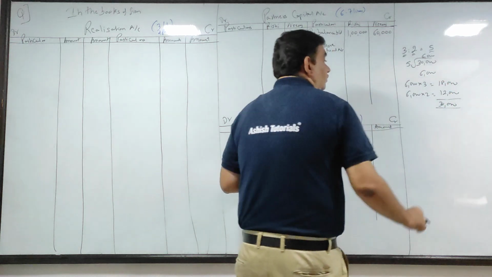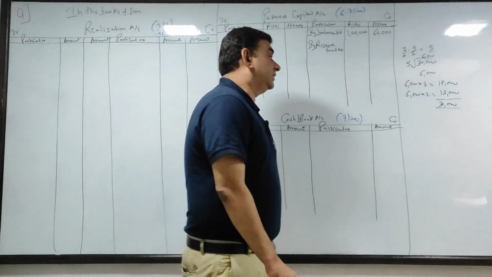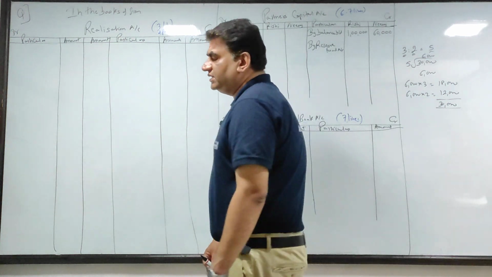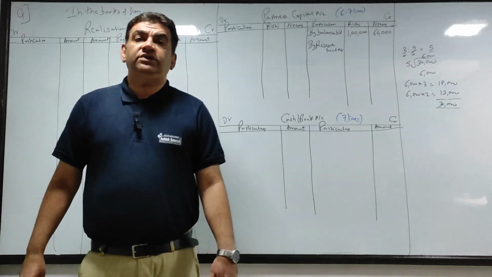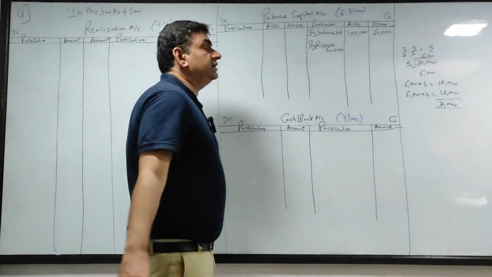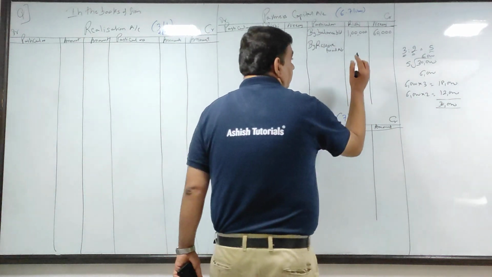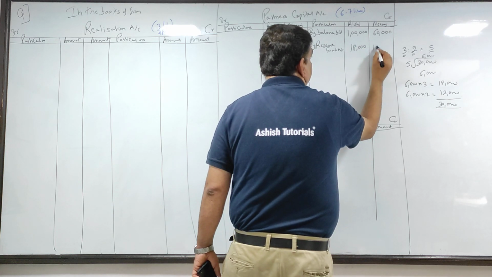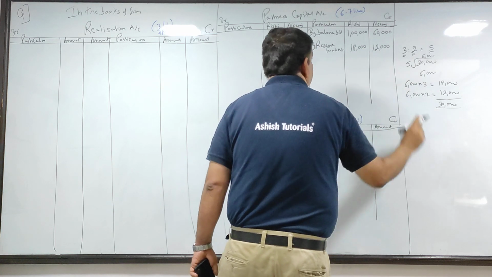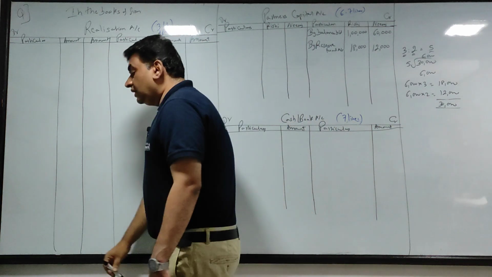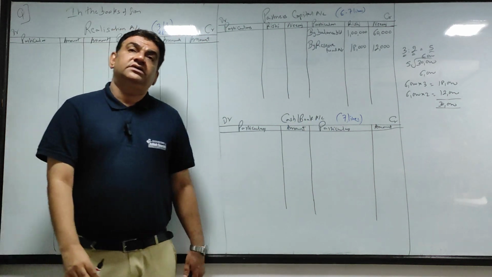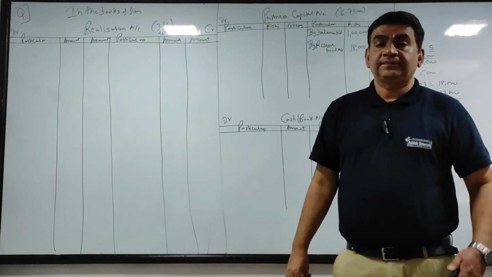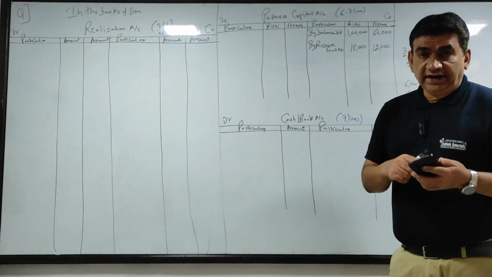Together that makes 30,000. First partner 6 into 3, 18. Second partner 6 into 2, that is 12. So 18,000 is Rishi's share and 12,000 is Neeraj's. Clear with this, guys? Got it?